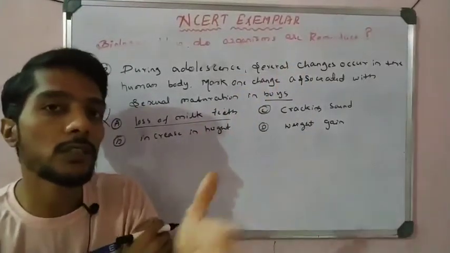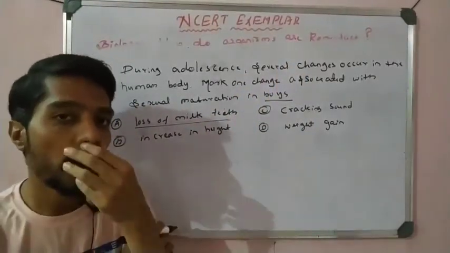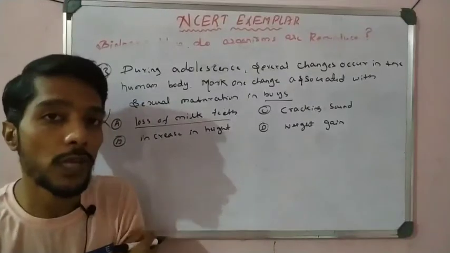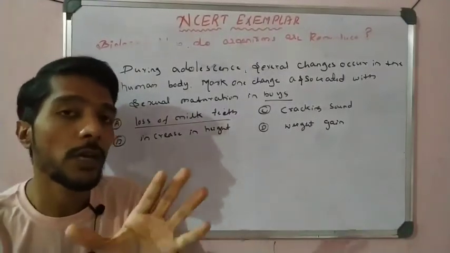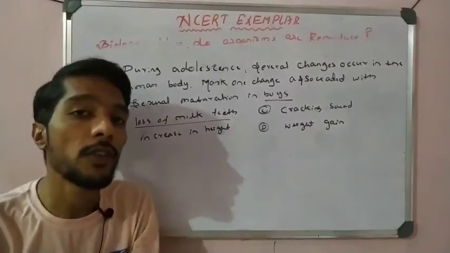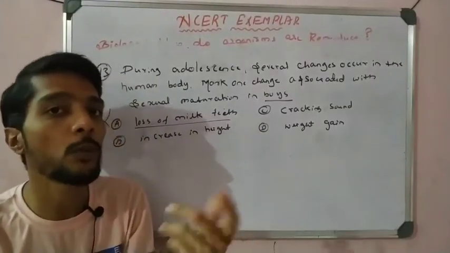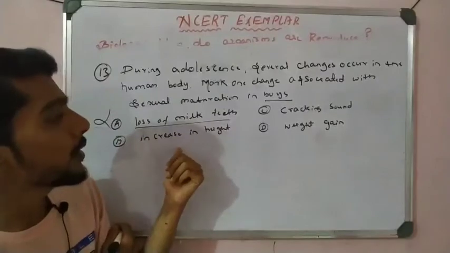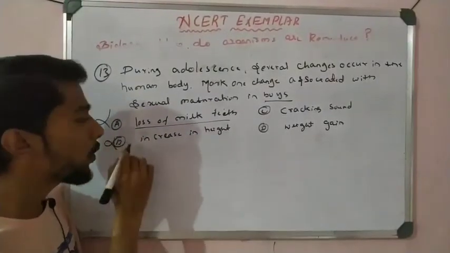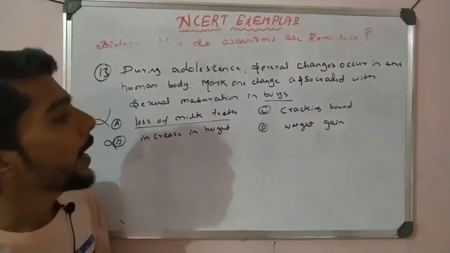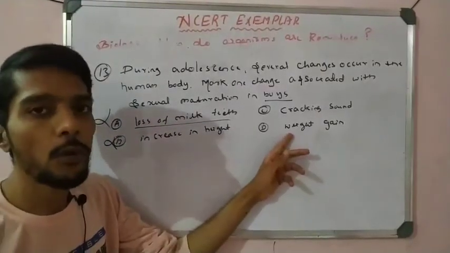And in that period, we come across the puberty period, where the sex hormones are released. In males it is called testosterone, and in females it is called estrogen. So that hormone release is called puberty. Height increase is for both girls and boys. That is also not only for boys. Weight gain is also for both boys and girls.